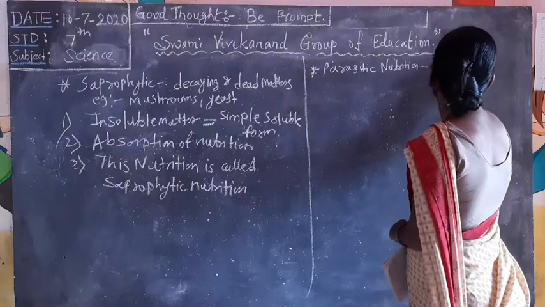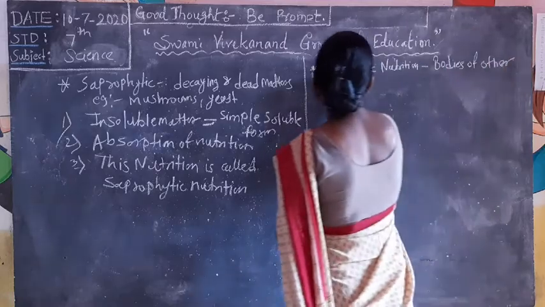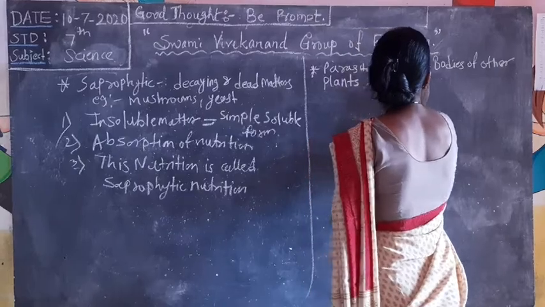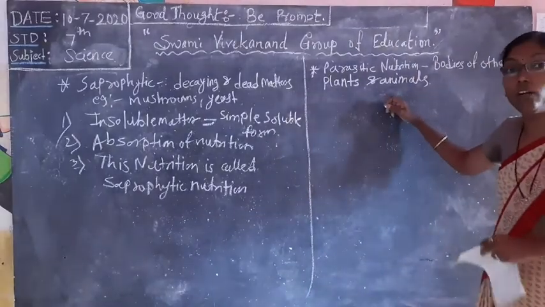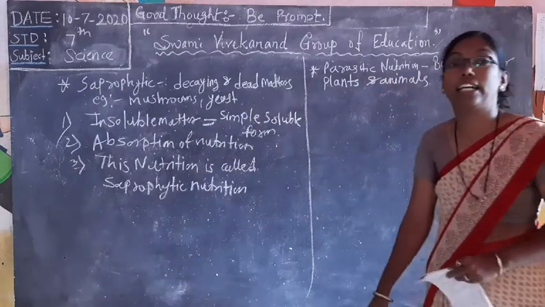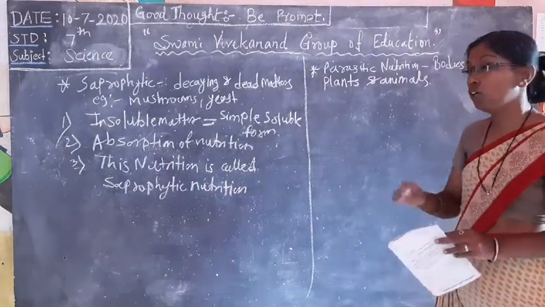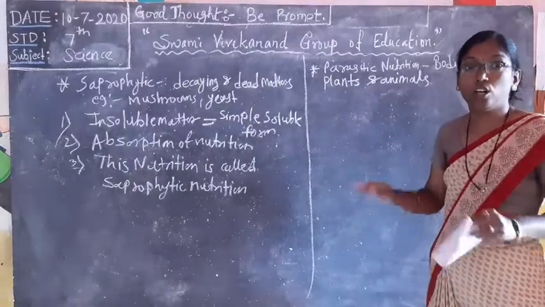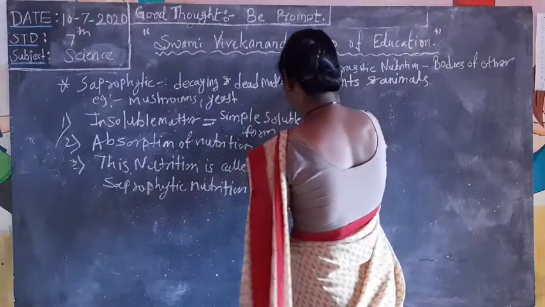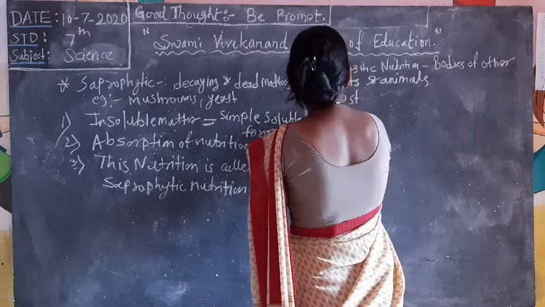bodies of other plants and animals. See here, the parasitic ones depend on other plants and animals; they are called parasitic, which depend on other plants and also animals. Not only plants they eat, or not only animals. They eat plants also and animals also. Then they are called the host, and haustoria.